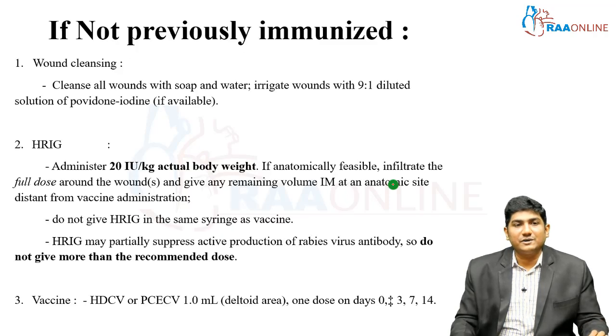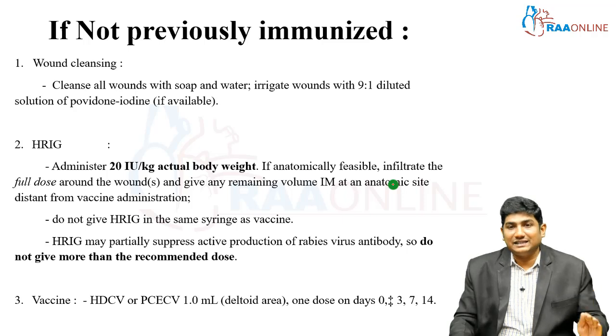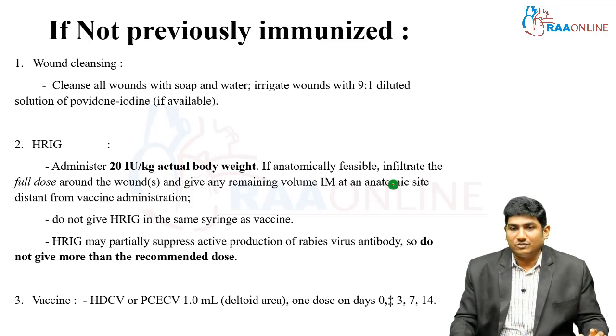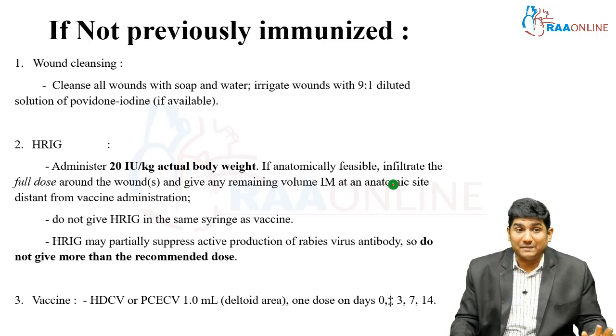If the patient is not previously immunized, then number one, wound cleansing. Cleanse all wounds with soap and water. Irrigate wounds with a 9:1 diluted solution of povidone iodine if available. This is a very important step because, as we already said, most of the viral load is going to be at the site of the bite for the entire incubation period. So cleansing with running tap water with soap and irrigation with povidone iodine is almost a must.